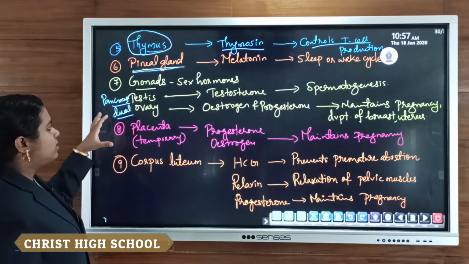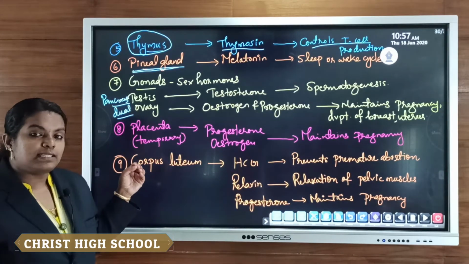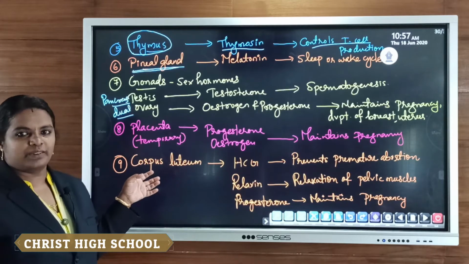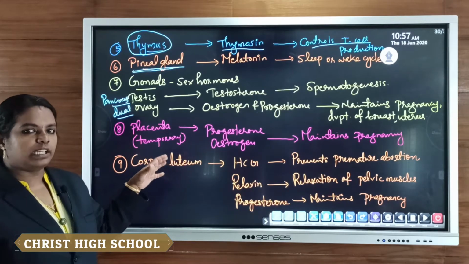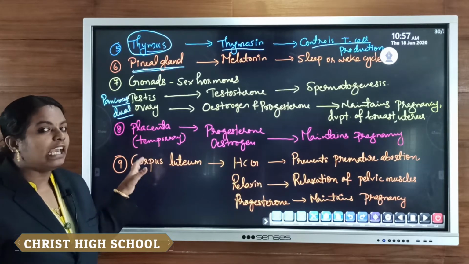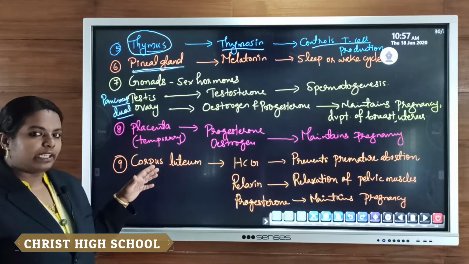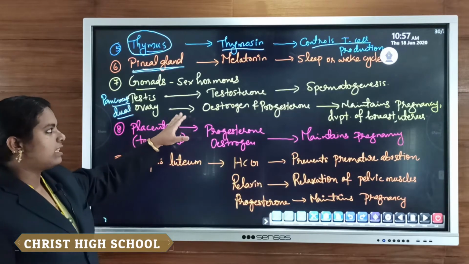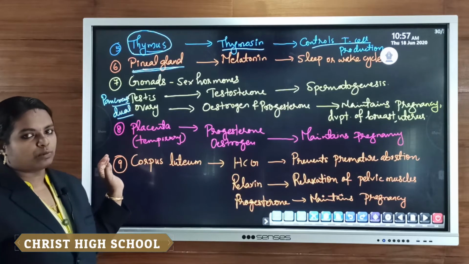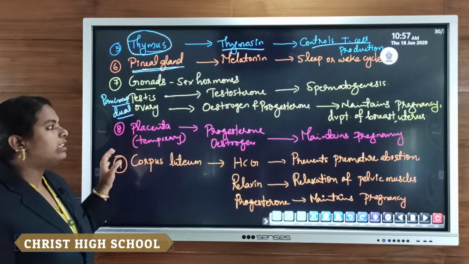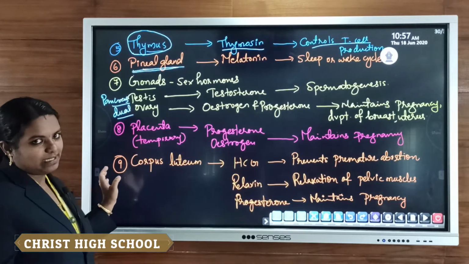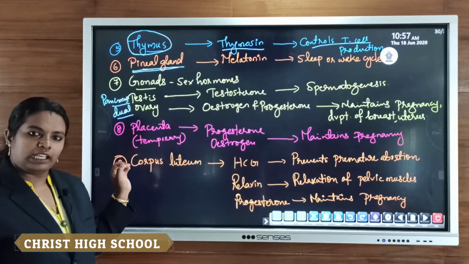So these gonads, we can't say that they are purely endocrine glands. We can't consider them as fully endocrine glands. Endocrine secretion is also there, that is, hormones. Sex hormone secretions are there along with the production of gametes, male as well as female gametes.